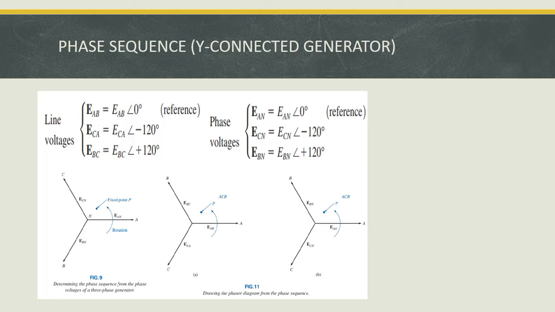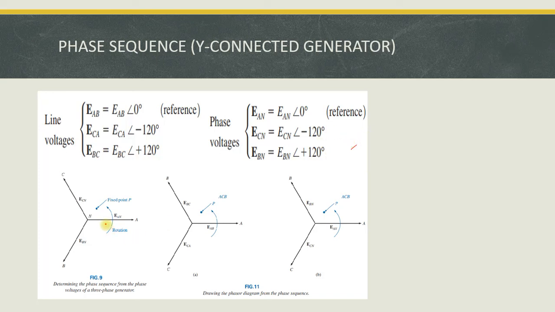I have already told you that you take some reference and rotate in the anti-clockwise direction and fix the sequence of the corresponding network. That is explained in the phasor diagram. Here A is taken as reference, and here P is a fixed point. At that point we fix the sequence. Like that, for line voltages and phase voltages, they fix the corresponding sequences, in the anti-clockwise direction.